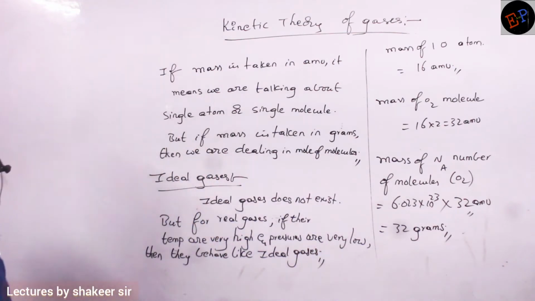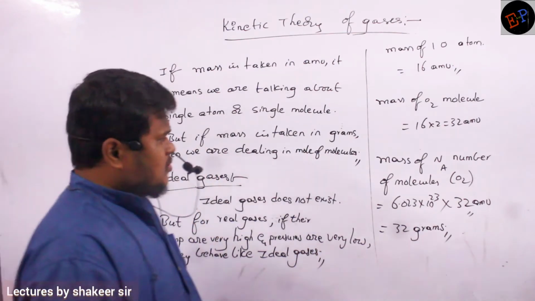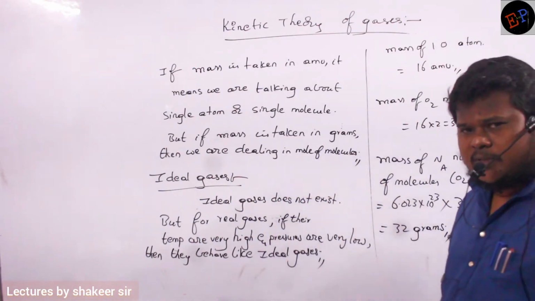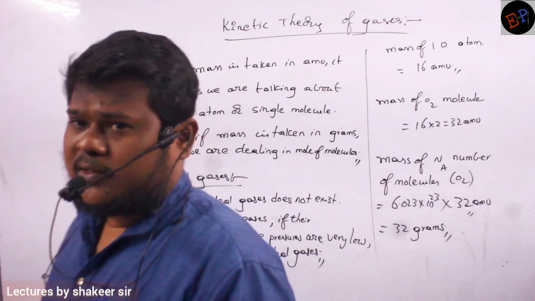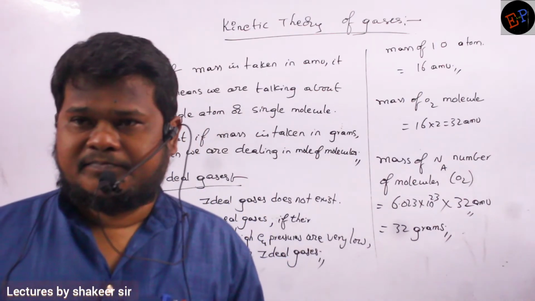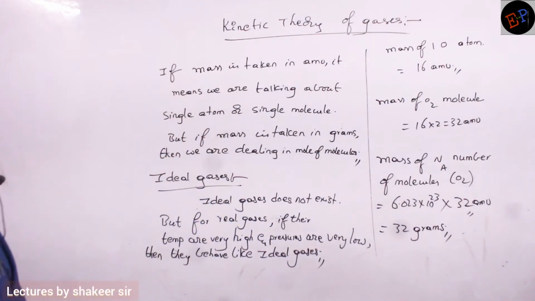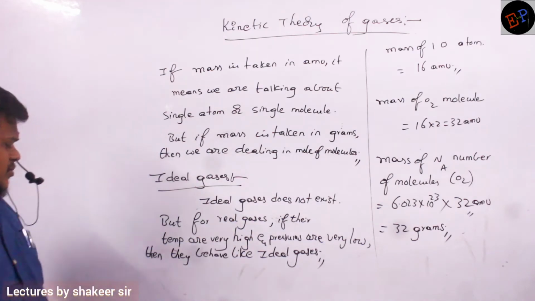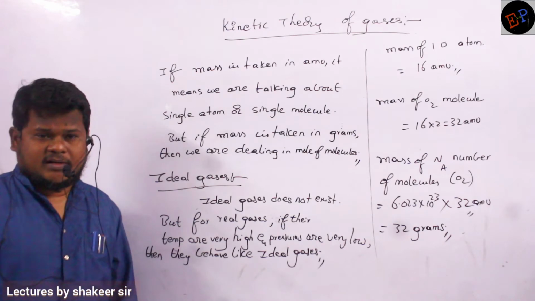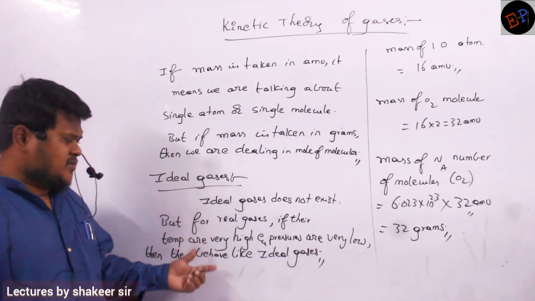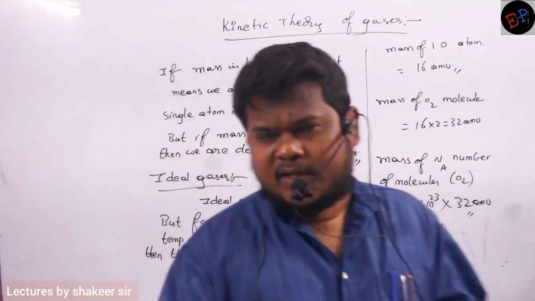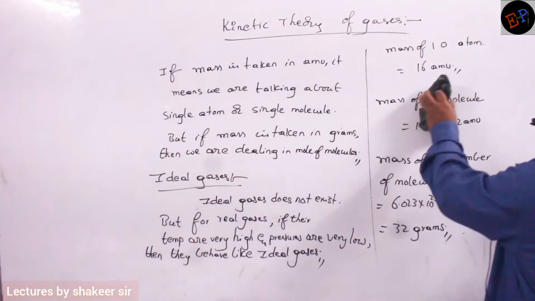So ideal gases do not exist in the universe, that is what we have been saying. But we are doing every calculation by taking the ideal gas only. Real gases, if temperatures are very high and pressures are very low, behave like ideal gases. This proof also we have studied in states of matter. Now let us see what are the properties of ideal gases.